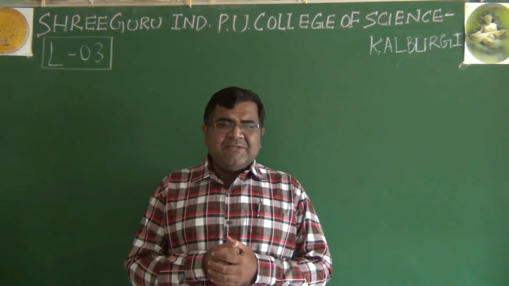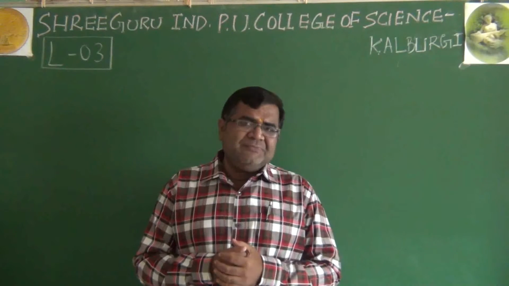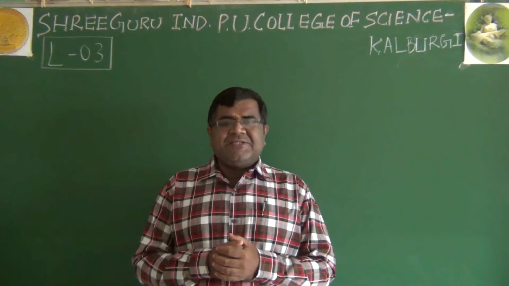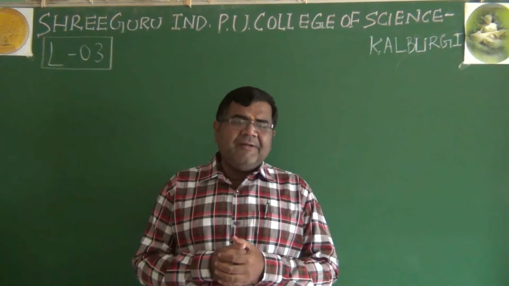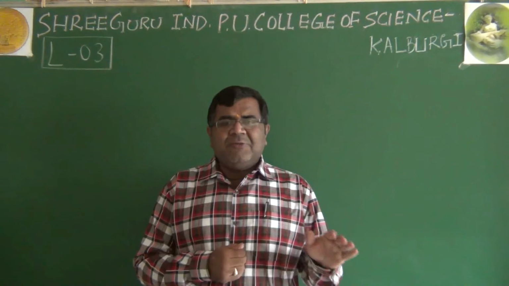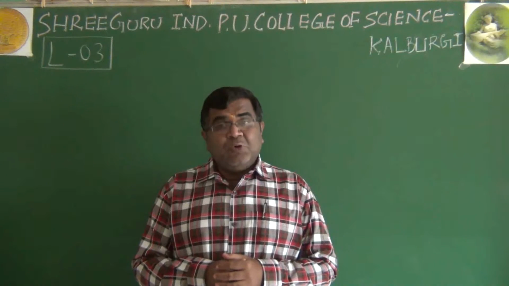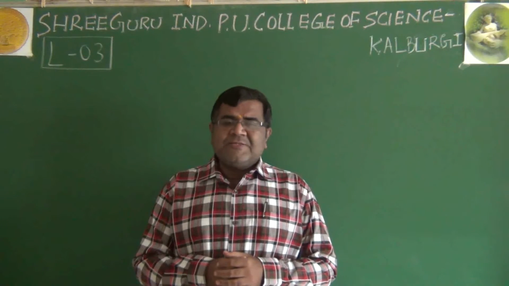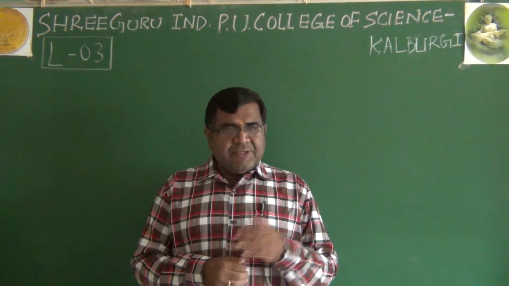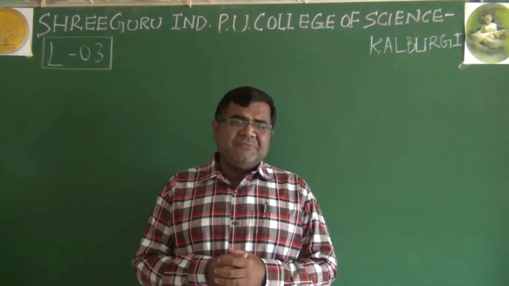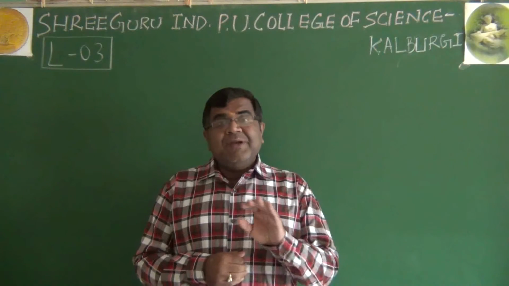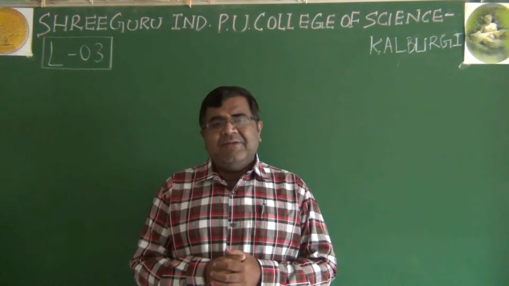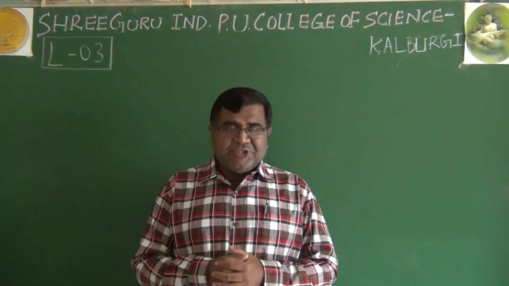And we said that when we come across such a reaction, where the stoichiometric coefficient of reactant and product is not equal to 1, how to express the rate? Rate of disappearance of reactant, rate of appearance of product should be divided by their respective stoichiometric coefficient.